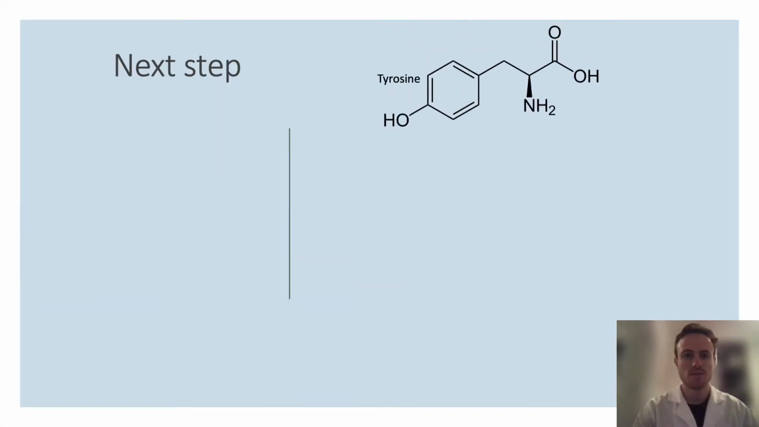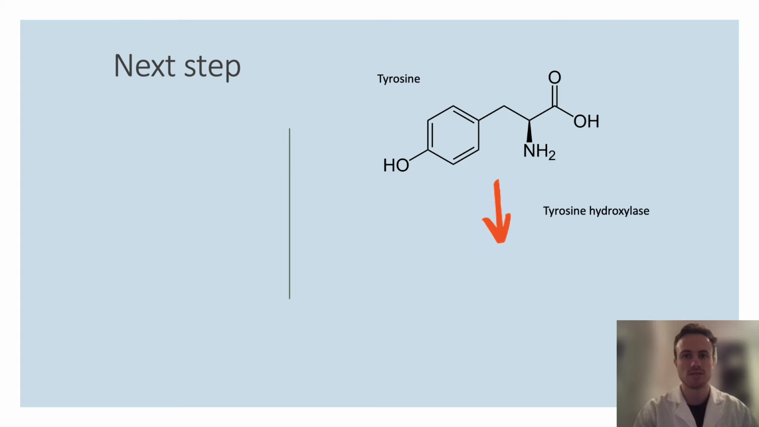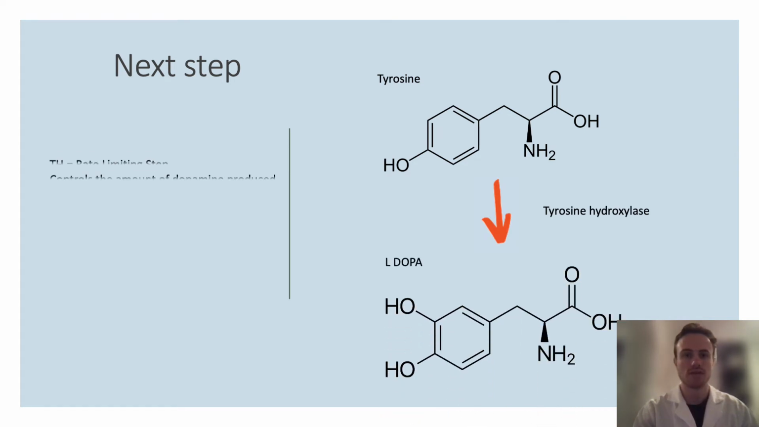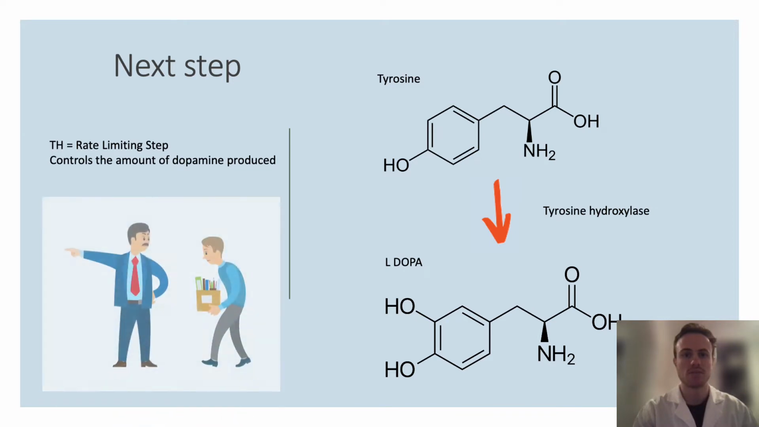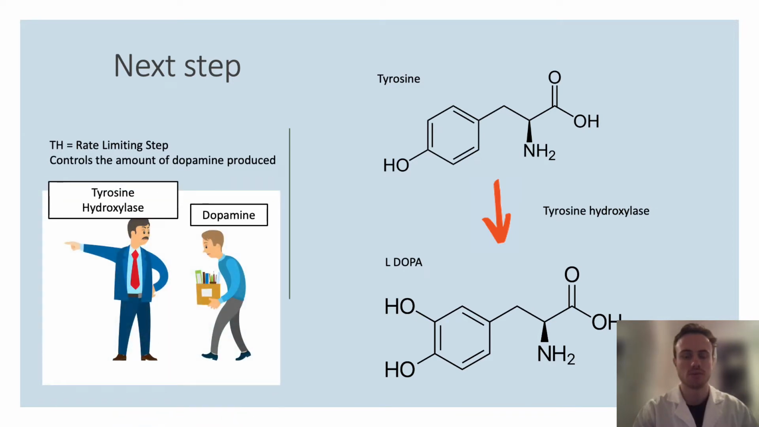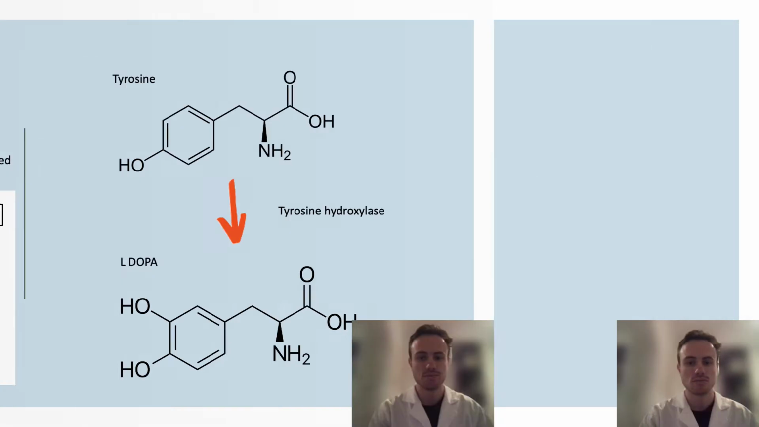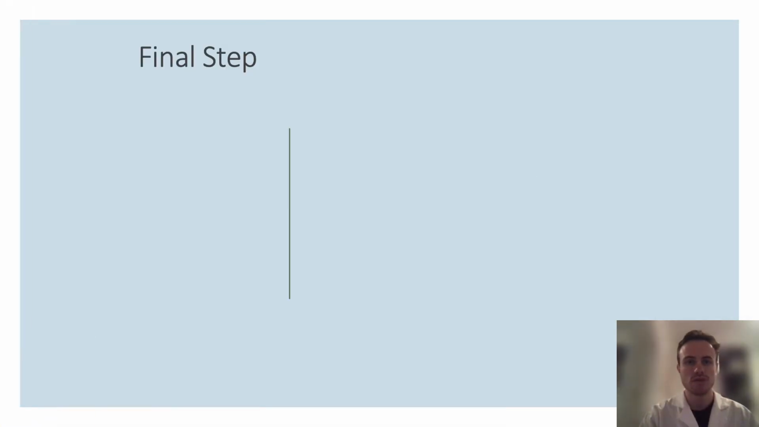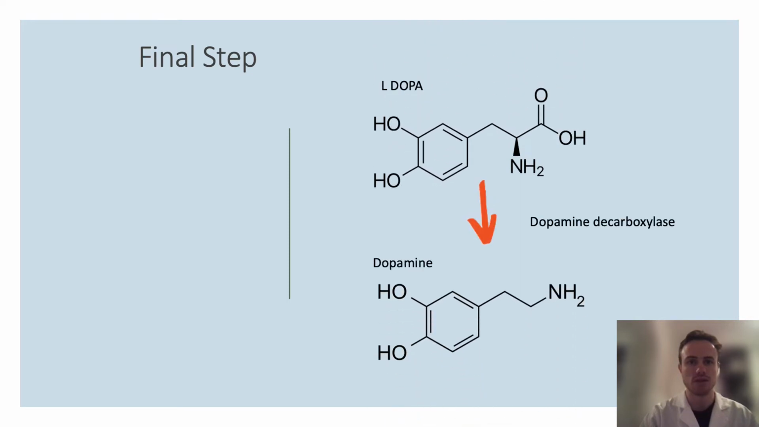Tyrosine is then converted by the enzyme tyrosine hydroxylase into levodopa, or L-dopa. Tyrosine hydroxylase is the rate-limiting enzyme in the dopamine pathway, meaning it determines the overall amount of dopamine being produced. The final step is where L-dopa is converted by the enzyme dopa decarboxylase to form dopamine.